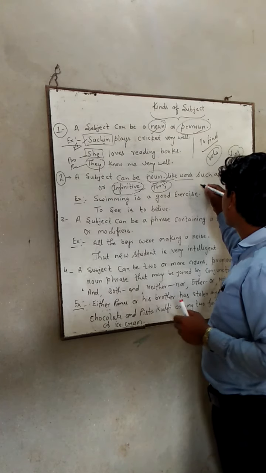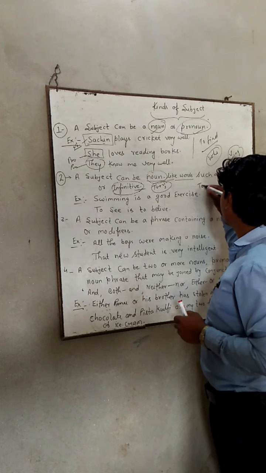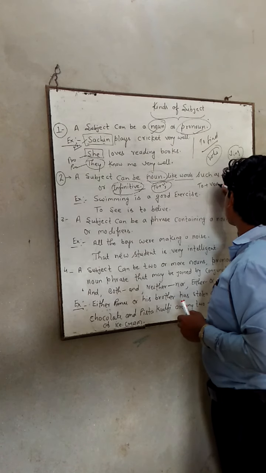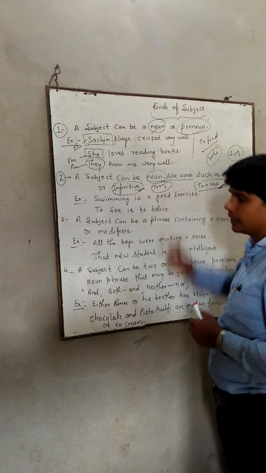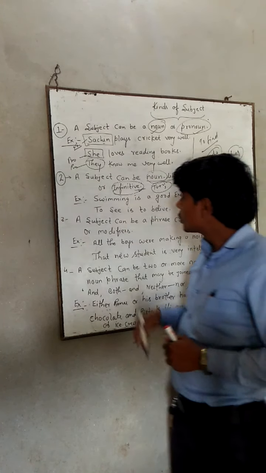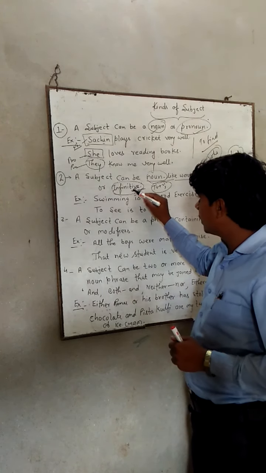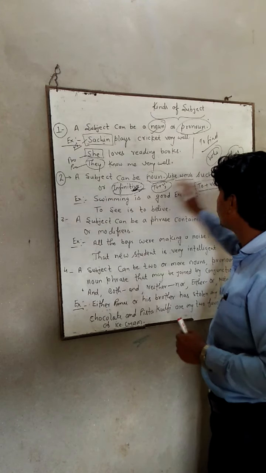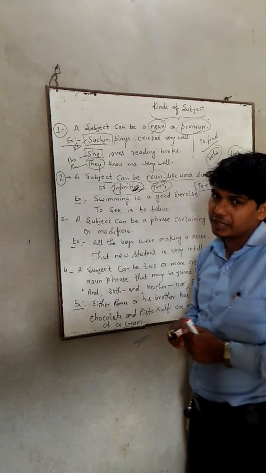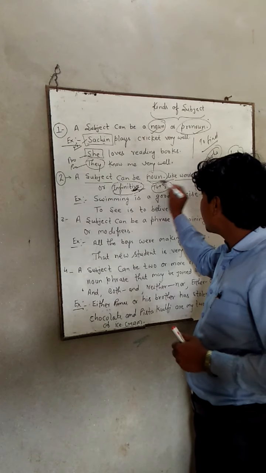An infinitive and a gerund can also be used in the place of subject, and they function as a noun.